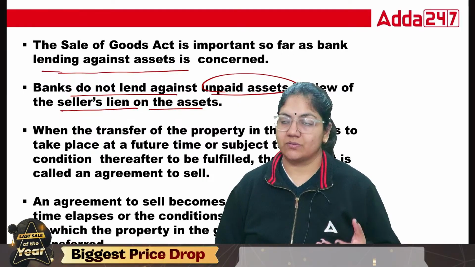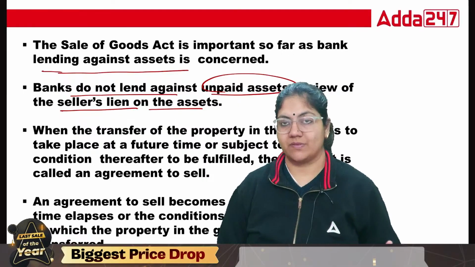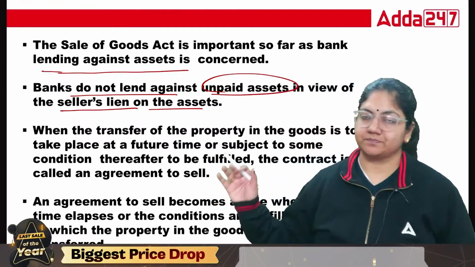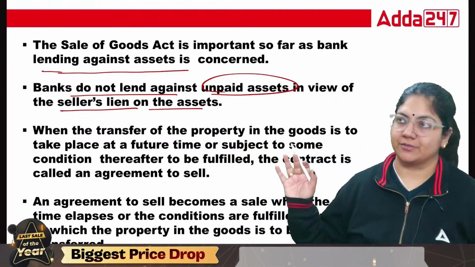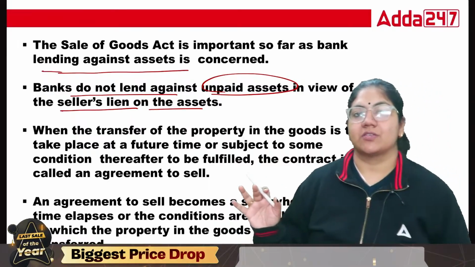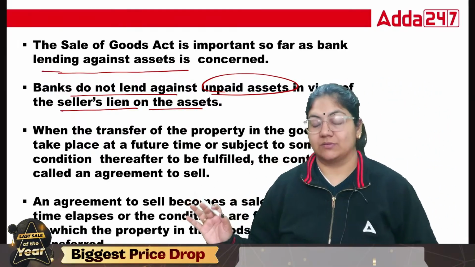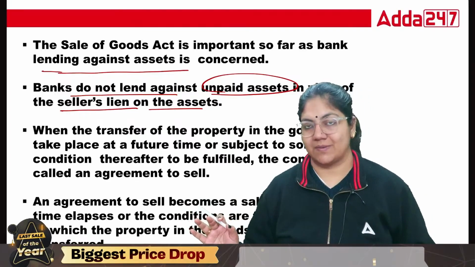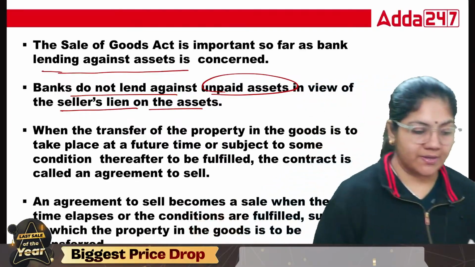An unsecured creditor has no surety whether the borrower will repay the money or not. But a creditor who has taken security has more rights in comparison to those creditors who do not keep security of the borrower. Okay.